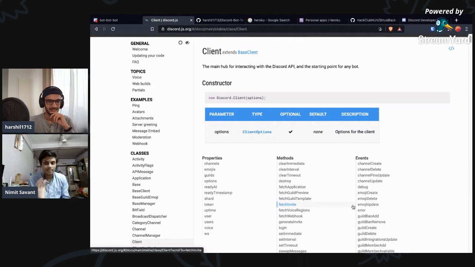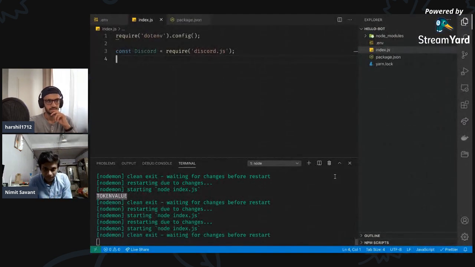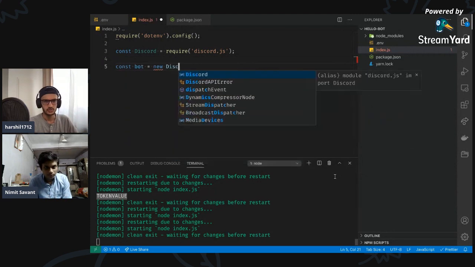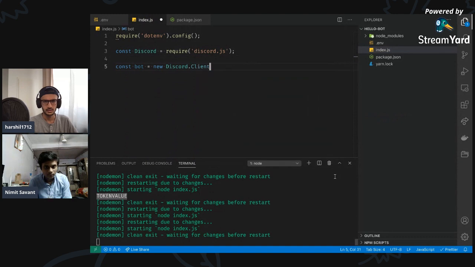So this is a tip: client is actually your bot, and you are gonna code with this client what your bot is gonna do. Let's go back to the code. We want to create const bot equals new discord dot client.